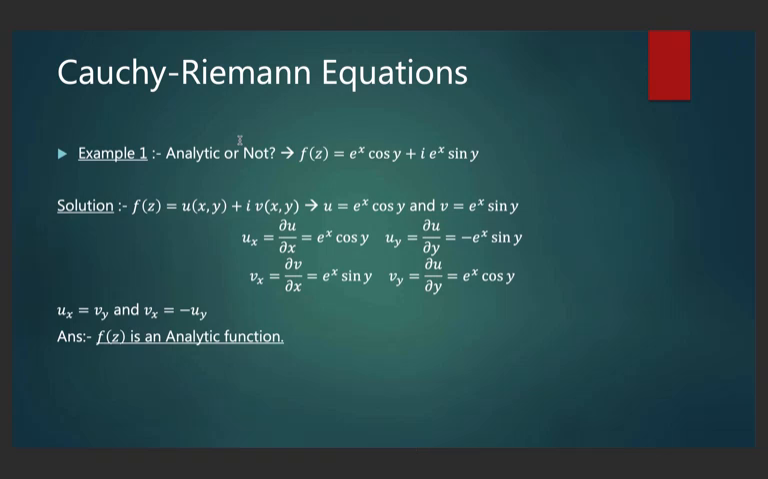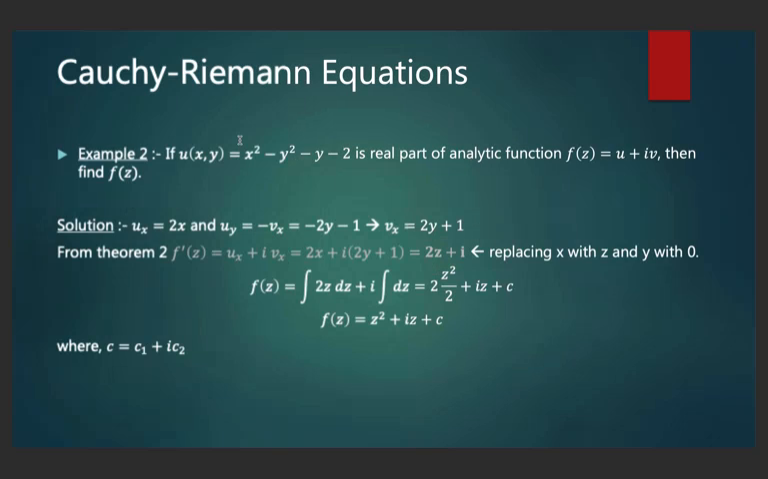This is an example of a function. You have to check whether it is analytic or not. So use the Cauchy-Riemann equations: partially differentiate to find ux, vx, uy and vy. You find that it satisfies the Cauchy-Riemann equations, ux equals vy and vx equals minus uy, and hence f of z is an analytic function, and it also means that it is a differentiable function.